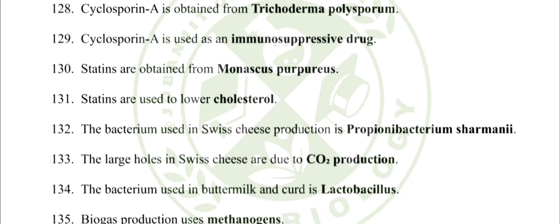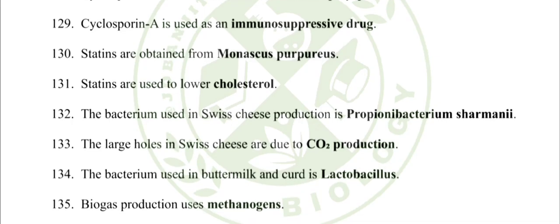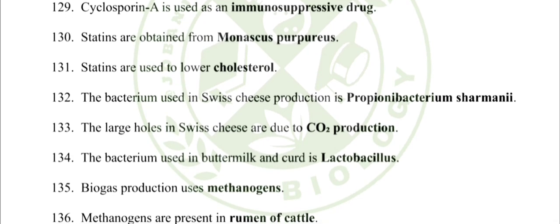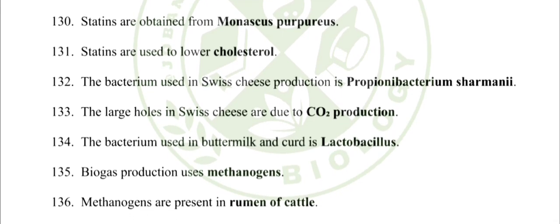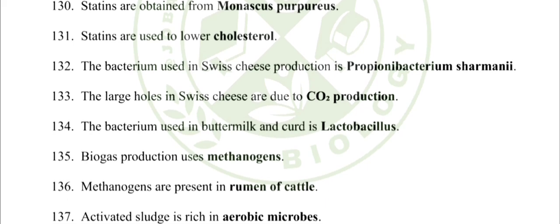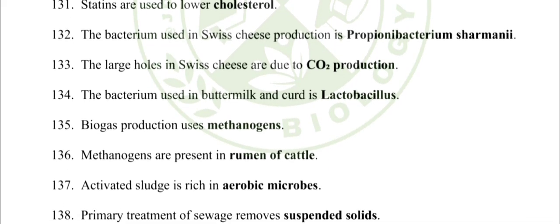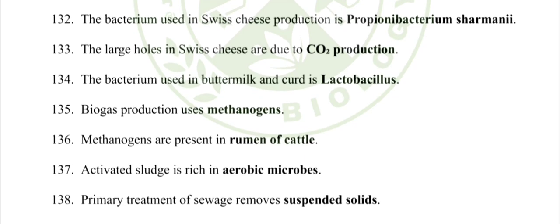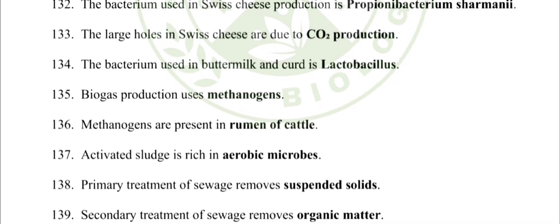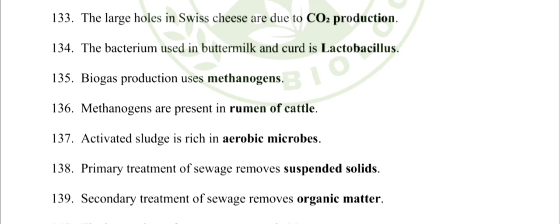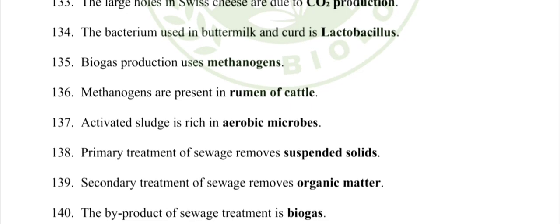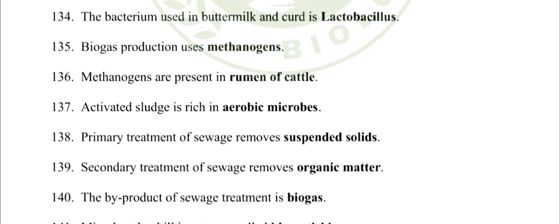130. Statins are obtained from Monascus purpureus. 131. Statins are used to lower cholesterol. 132. The bacterium used in Swiss cheese production is Propionibacterium sharmanii. 133. The large holes in Swiss cheese are due to CO2 production. 134. The bacterium used in buttermilk and curd is Lactobacillus.